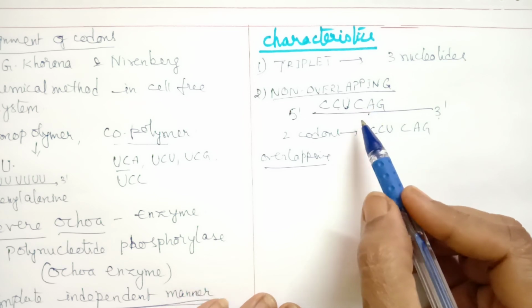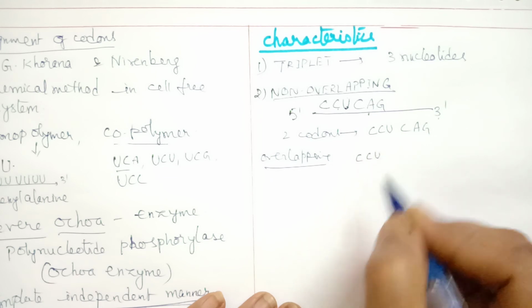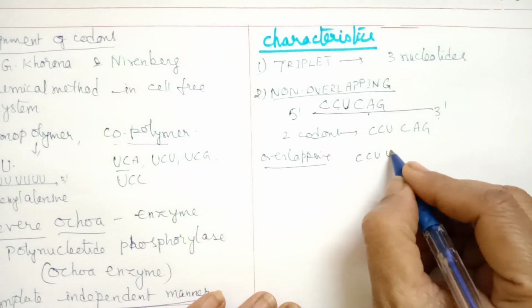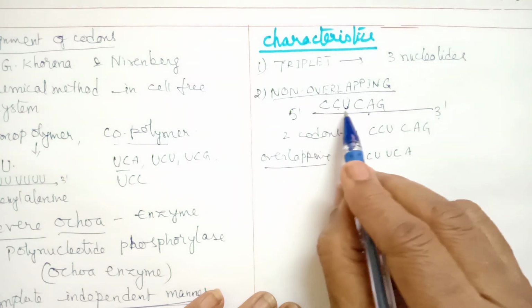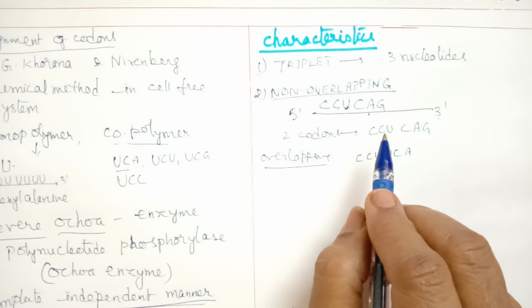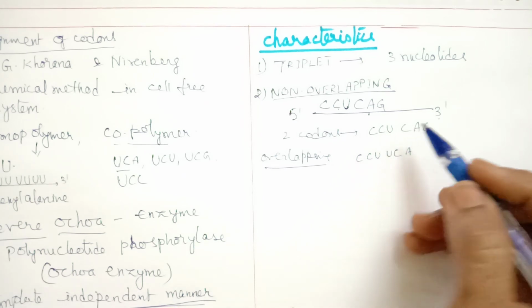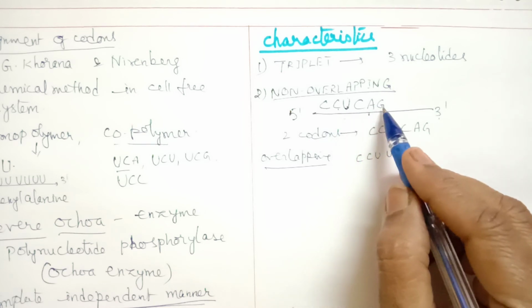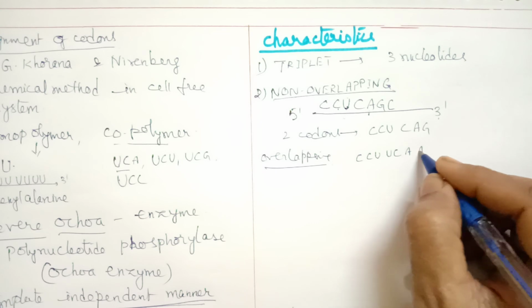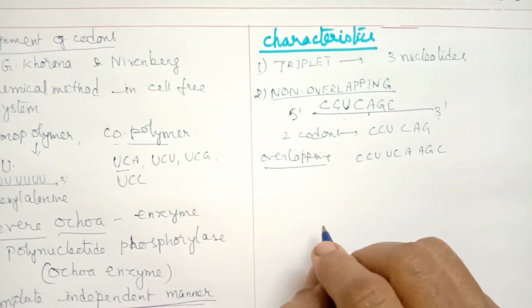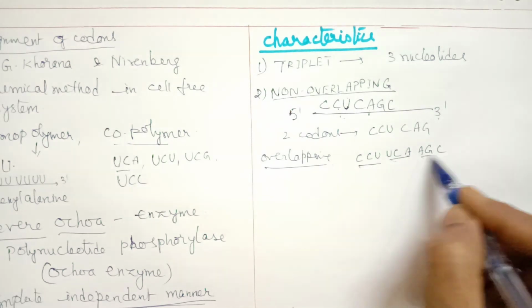In that case, we will get CCU as the first one, then UCA as the second one, and next we will get AGC.